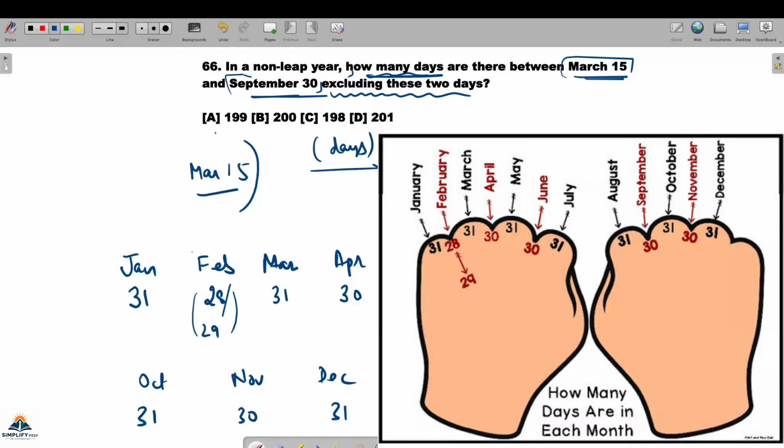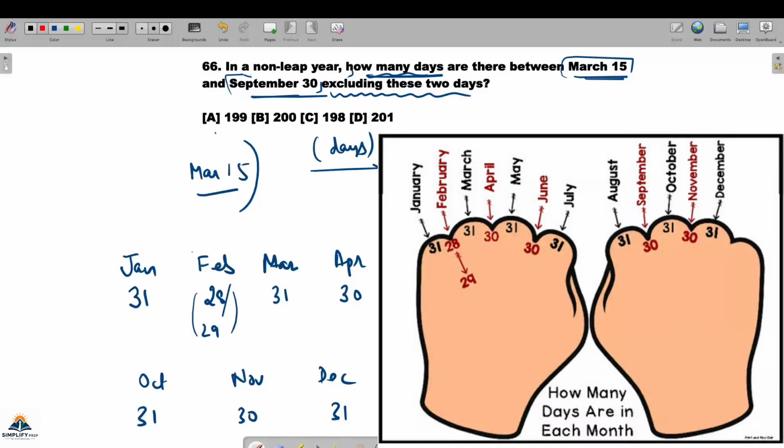So August will come here. Let me draw it with a different pen. So August 31, September here 30 days, then October 31, then November 30 days, and then December, end of the counting.